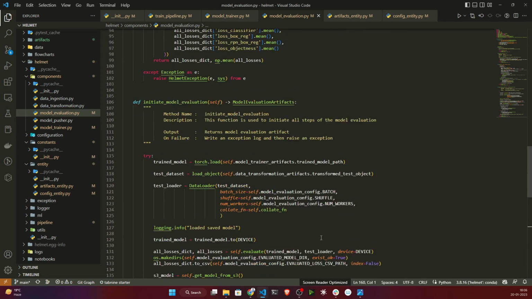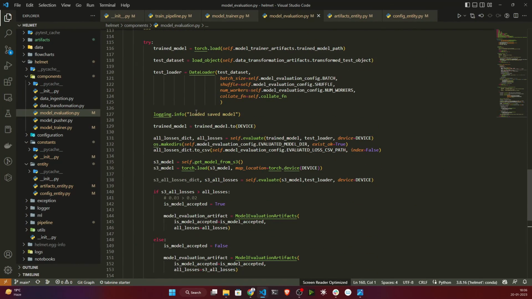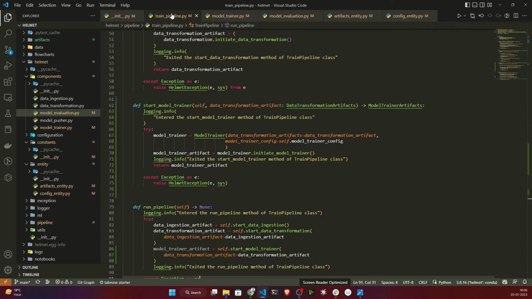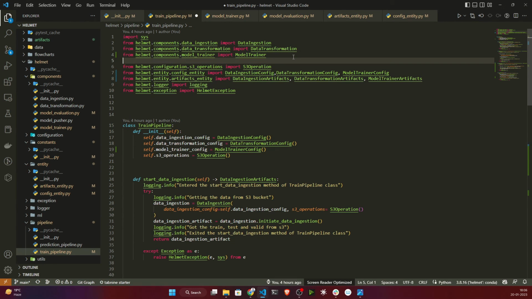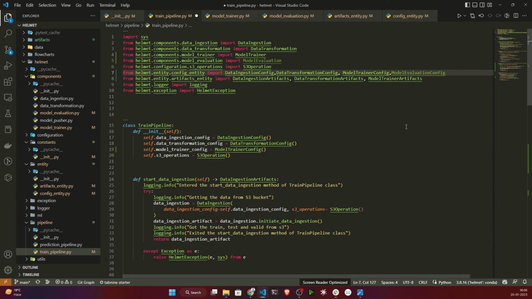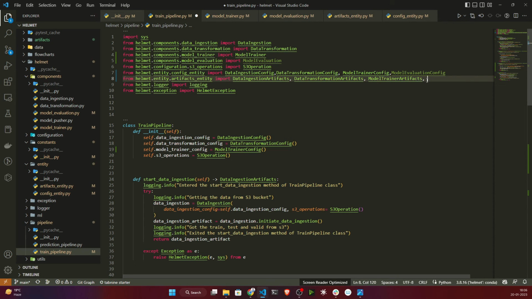That's it. So this is the code you need to write for the evaluation and the model push operation. I will use this statement whenever I write my model pusher. Now I also need to mention this inside my train pipeline, so let me do it. First of all I need to initialize my model evaluation class, then import my model evaluation configuration, and similarly my model evaluation artifacts.